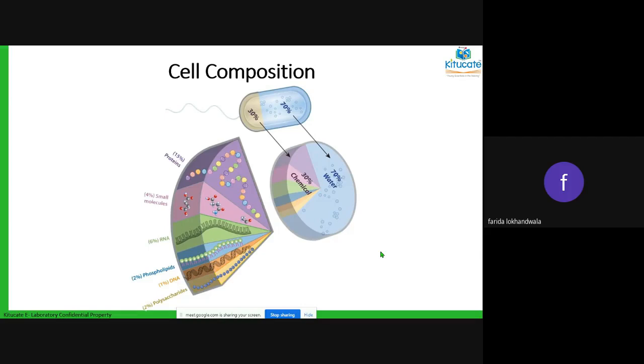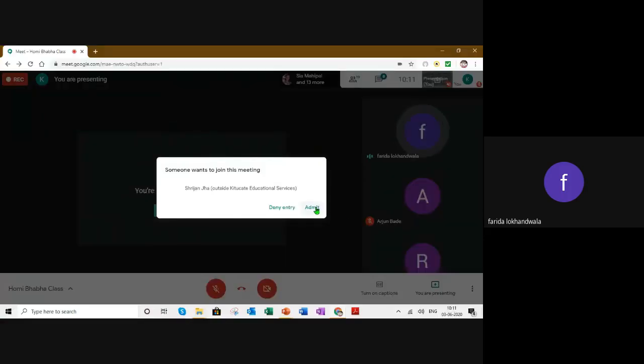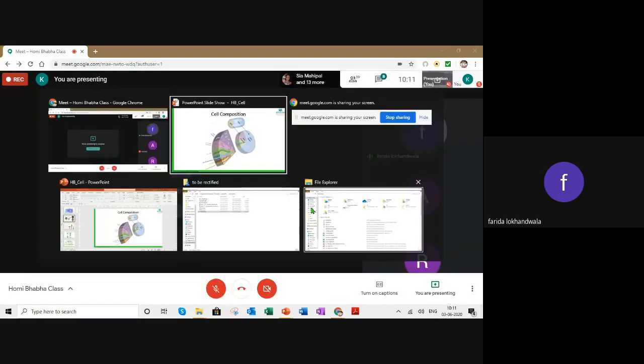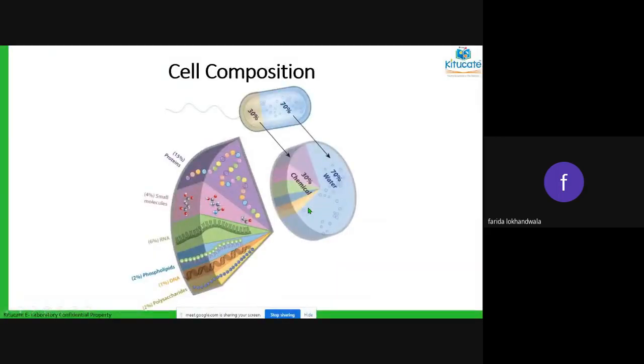If a particular cell you take, one particular cell, you'll see that 70% is made up of water. So as the cell is containing 70% of water, we say when our body is 70% water, because we are made up of cells. So you say that the cell is made up of 70% of water. Besides that, 30% is made up of different things.